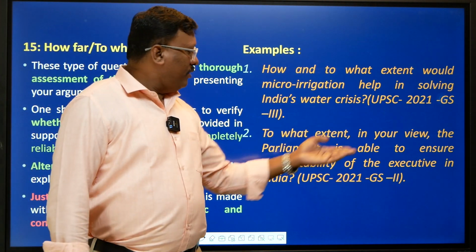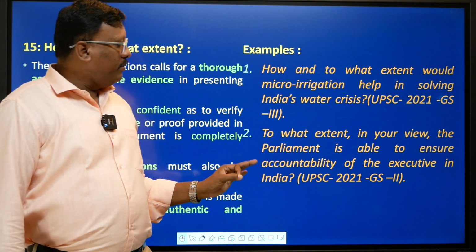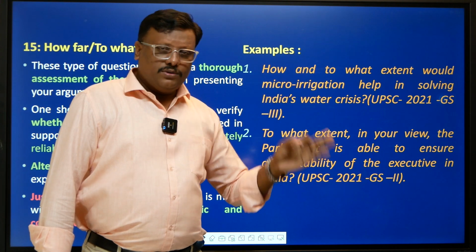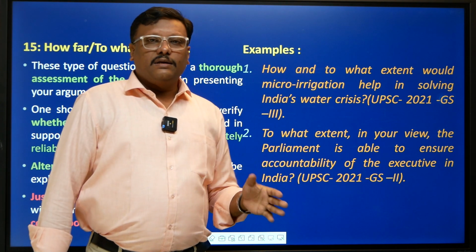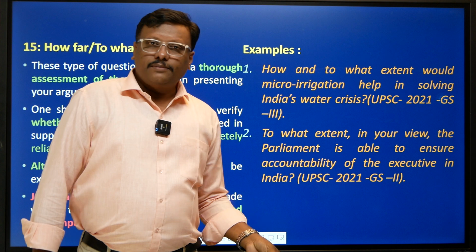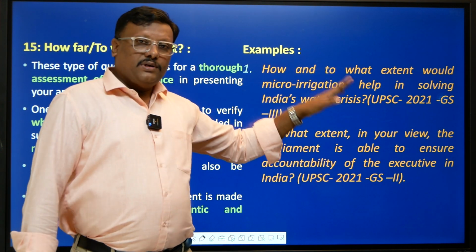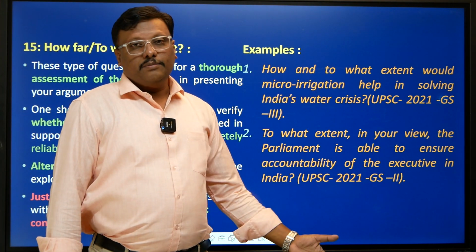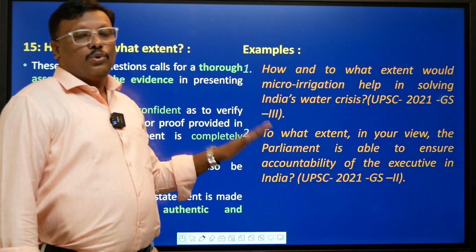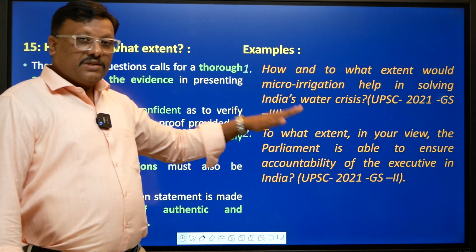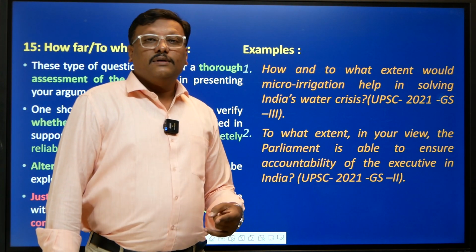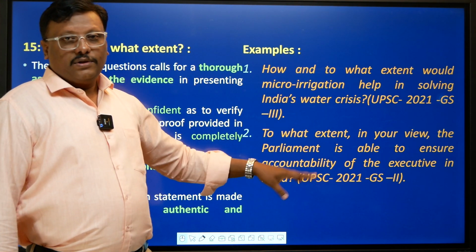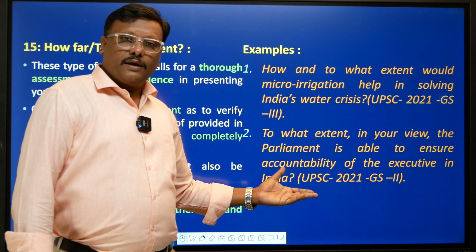So to what extent, in your view, is the parliament able to ensure accountability of the executive in India? Right? There are so many arguments and so many constitutional provisions where it is clearly stated that the executive is answerable to the parliament. So you can present that argument by citing the constitutional provisions. At the same time, on the contrary, you can also say that though it is there, in many instances, and you provide contemporary examples, the executive has overridden parliamentary power, right?